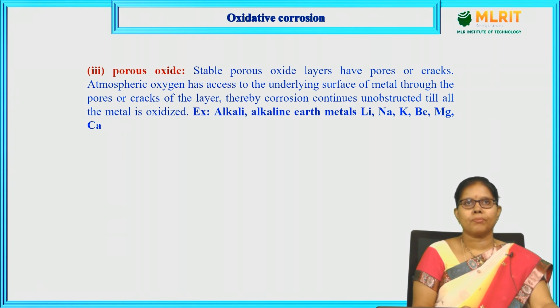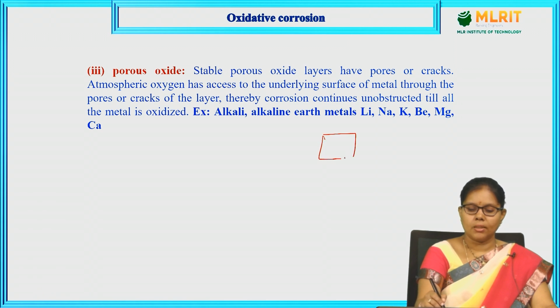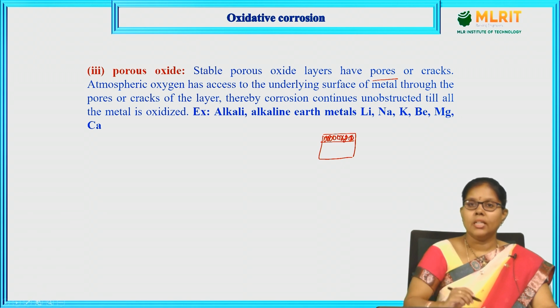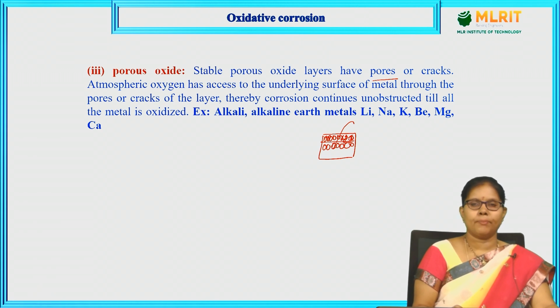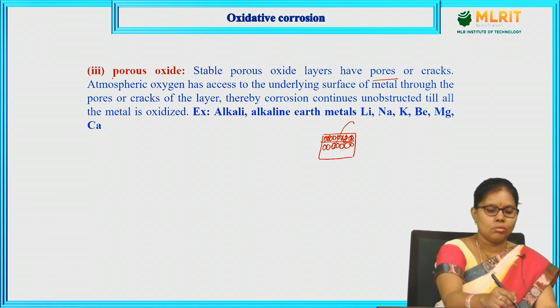Let us move to the next type of oxide layer, the porous oxide layer. So, if this is a metal, stable porous oxide layers have pores. If a metal like lithium is reacted with oxygen, it forms an oxide layer full of pores. These pores allow further oxidation. So, layer by layer, each layer is going to be oxidized because of the porous oxide layer, which is non-protective.